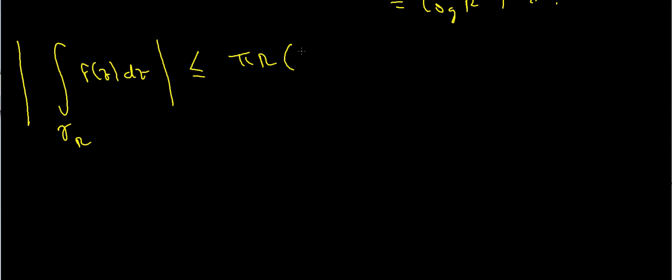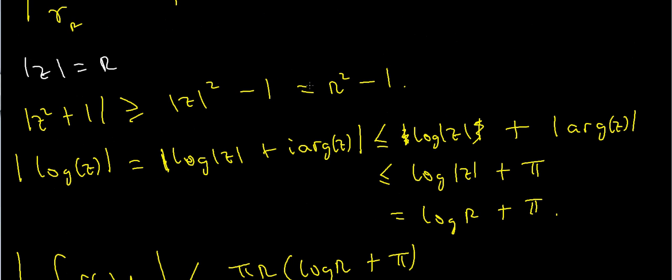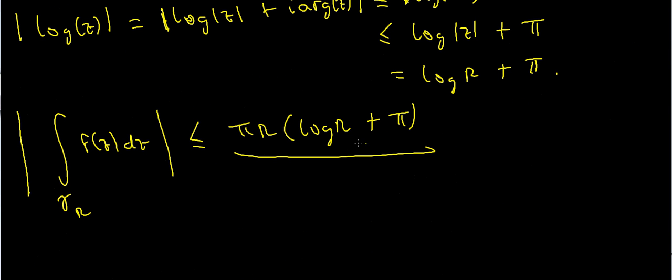Well, I can say that that's less than or equal to log r plus pi, and in the denominator, you notice that the modulus of z squared plus 1 is greater than or equal to r squared minus 1. I take 1 over that, so I take the reciprocal of both sides. This sign becomes a less than or equal to sign, and what I end up with is this thing divided by r squared minus 1.